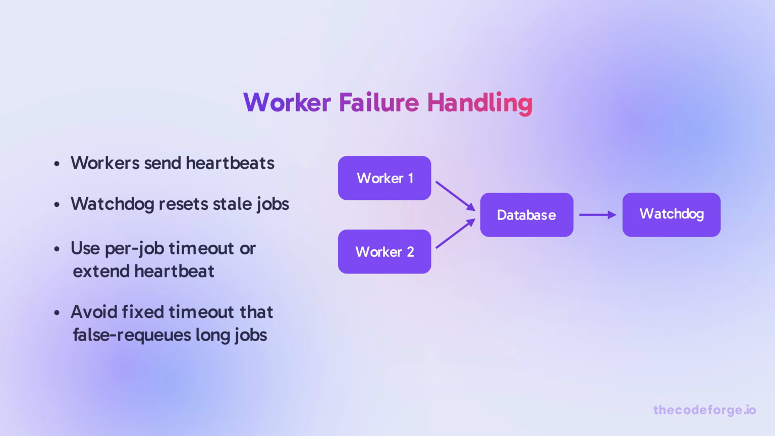A worker claims a job, starts executing, then dies. The job stays claimed forever. You need a heartbeat mechanism. Each worker periodically updates a heartbeat timestamp. A watchdog scans for jobs where heartbeat is too old and resets them to pending.